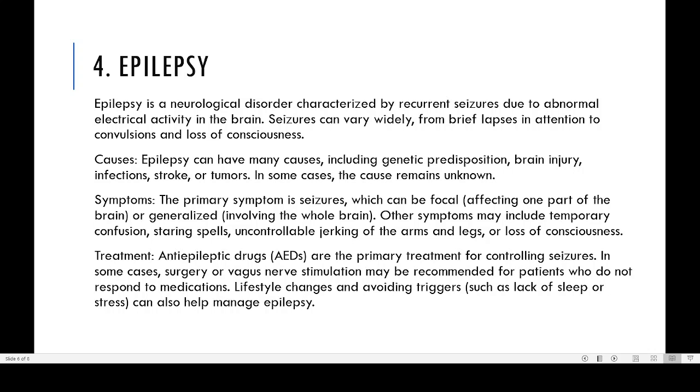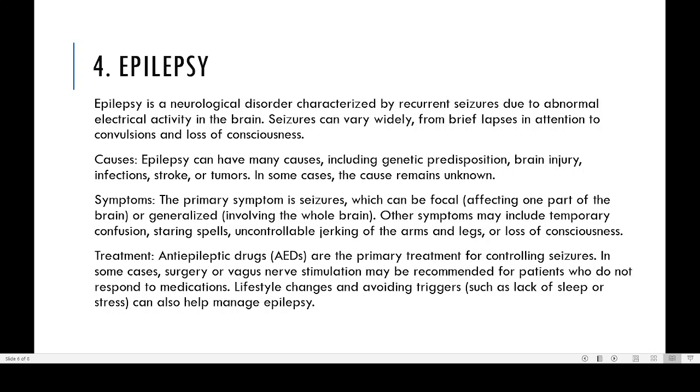All these are some of the important problems associated with epilepsy. Now about the treatment: right now we have anti-epileptic drugs, primarily for controlling seizures. That is why nowadays it is very rare. Most people take these AED drugs, and in some cases surgery or vagus nerve stimulation can be done, because some patients may not respond to the medication properly, and for them surgery may be needed.